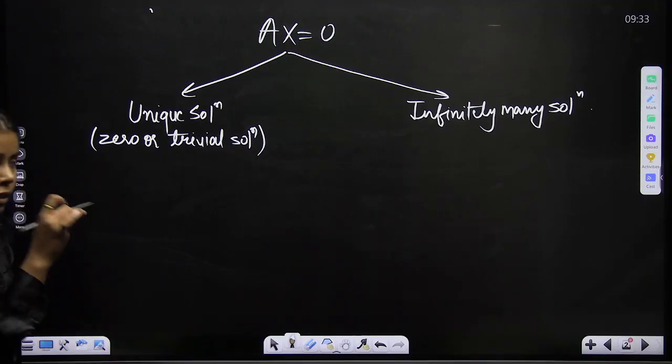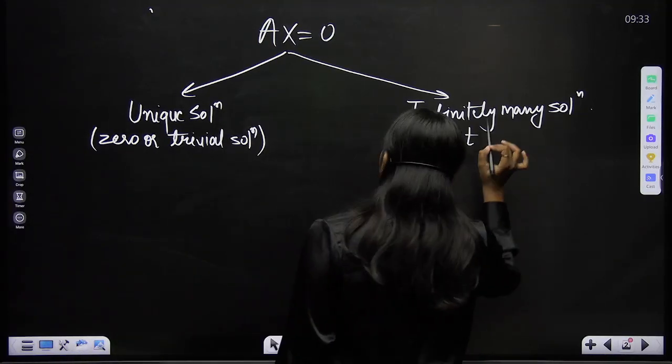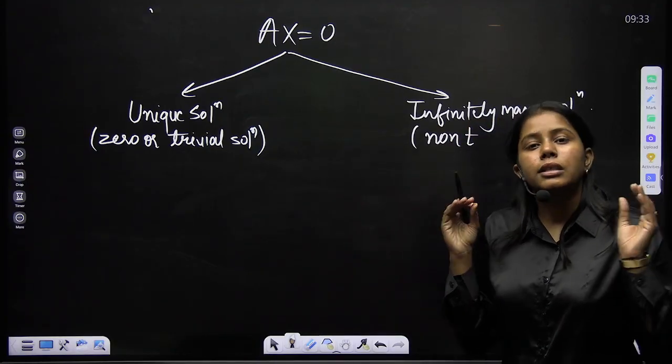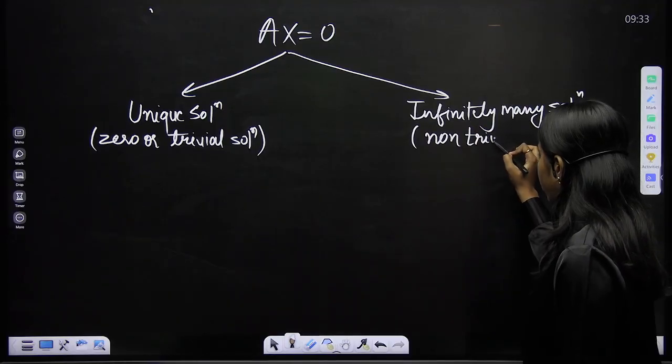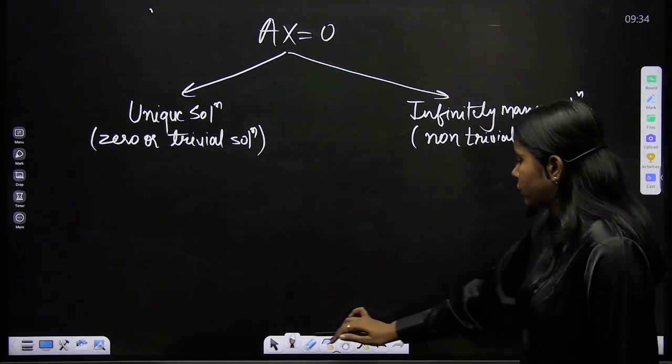For infinitely many solution, we say that it is a non-trivial solution. It is not that in the infinitely many case zero would not be there. Zero would be a solution, but there are also non-trivial solutions as well, because the system would always have the zero solution.